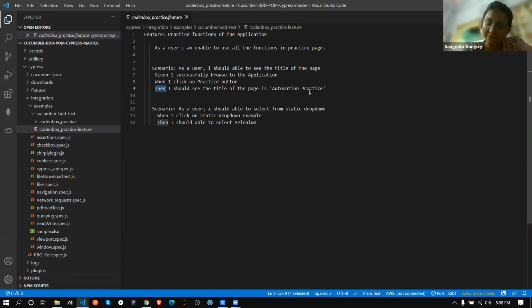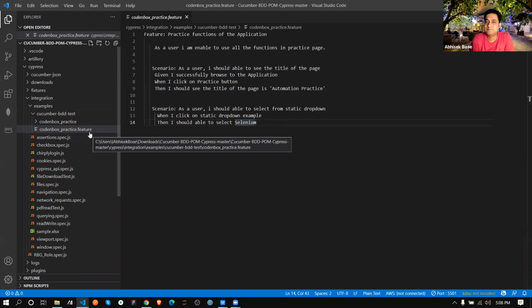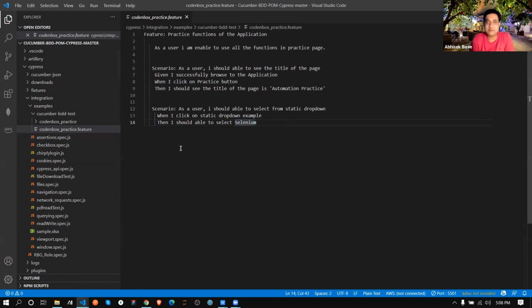Now the point is, Cypress doesn't know how to react with this feature file, because it only knows to check the spec JS files, but this file extension is different, dot feature.